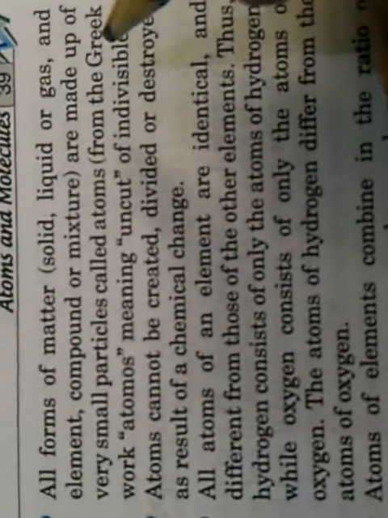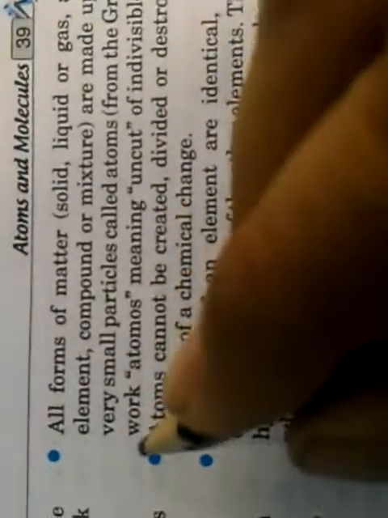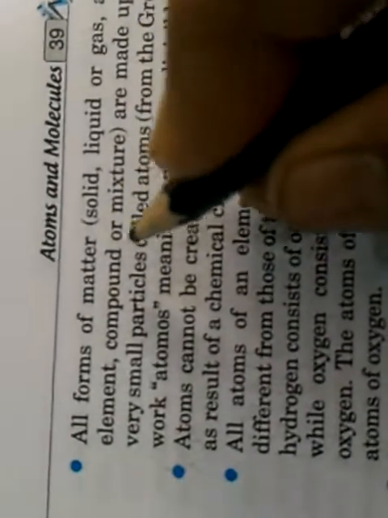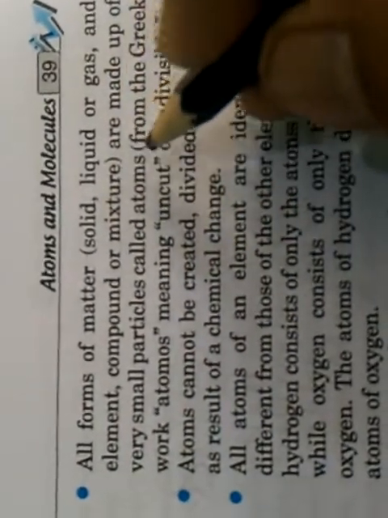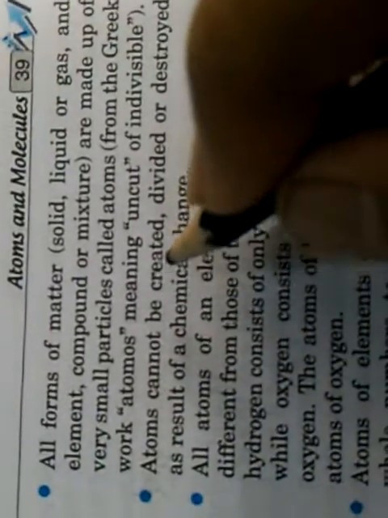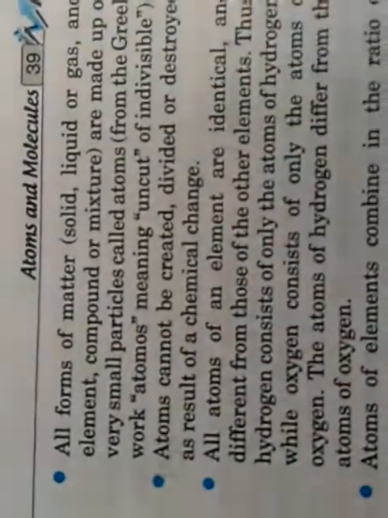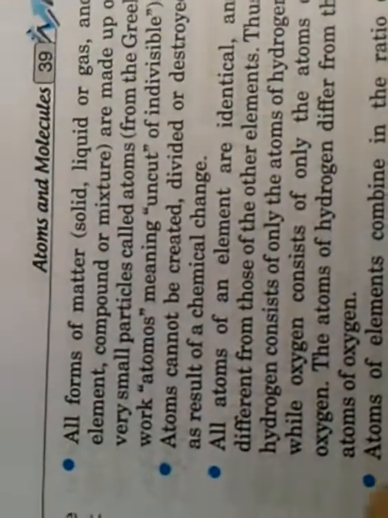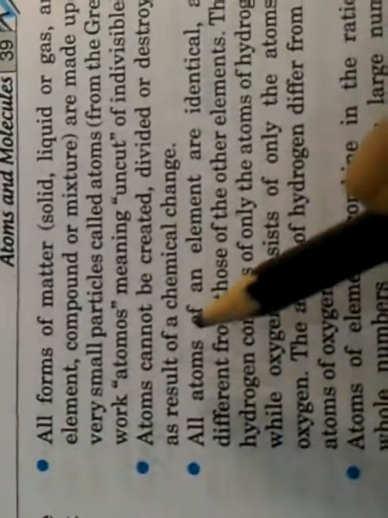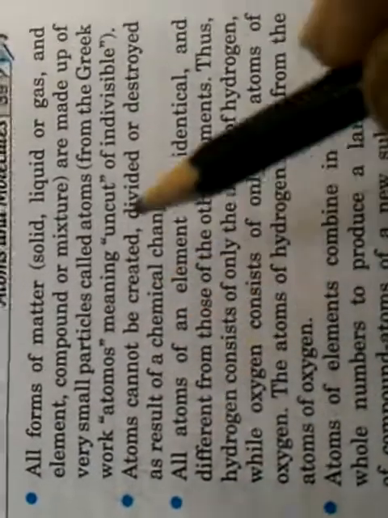Atom has its origin from Greek. In Greek, atomos means uncut or indivisible, which means we cannot divide these atoms into smaller units. So atoms cannot be created, divided or destroyed as a result of a chemical change. That means the law of conservation of mass. So atoms cannot be created, divided or destroyed as a result of a chemical change. So what happens? They change their form.